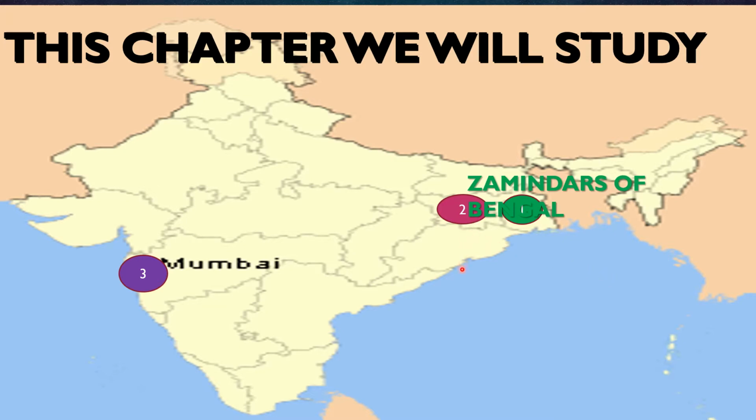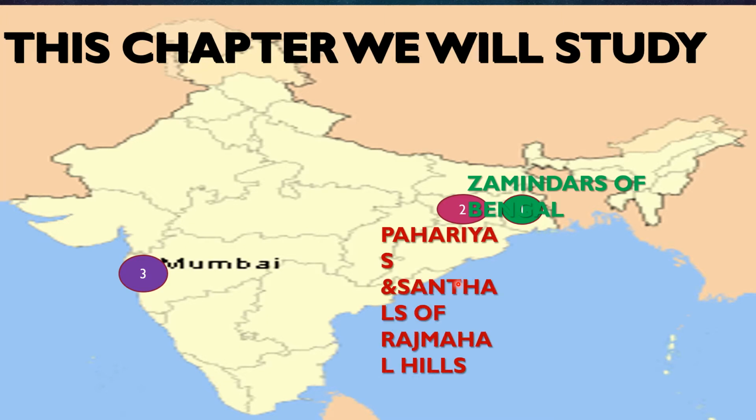The next important content we have to study in this chapter is the Paharias and Santals of the Rajmahal Hills. The Rajmahal Hills are located in Jharkhand, extending a little into West Bengal also. Two important tribal communities had their influence there, the Paharias and the Santals.